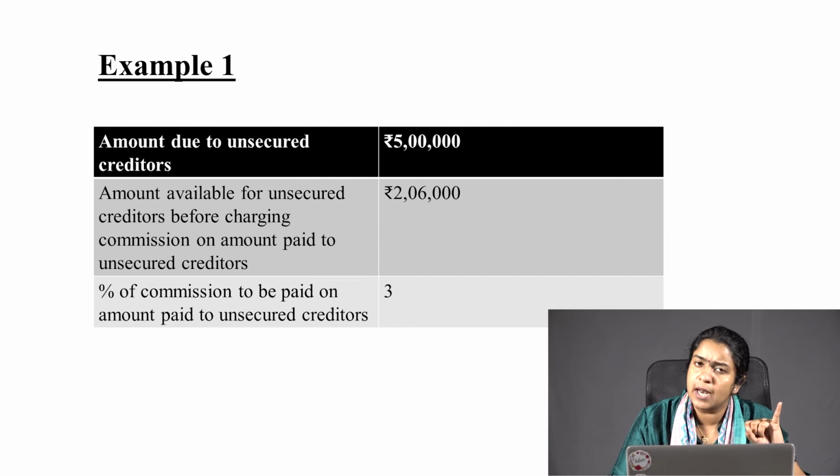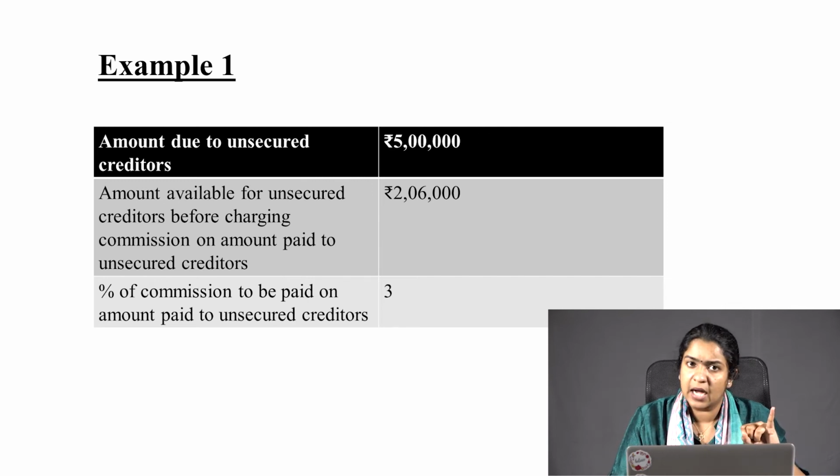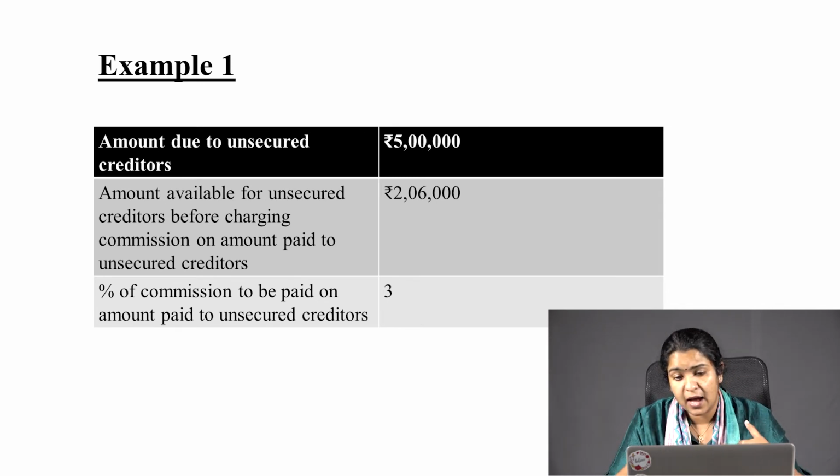First, the total amount which is due to the unsecured creditors, that is 5 lakh. Second one, the amount available: how much do we have in hand? Though the amount that should be paid is 5 lakh, after realizing assets and paying off the liabilities, the amount that we have is only 2,06,000.